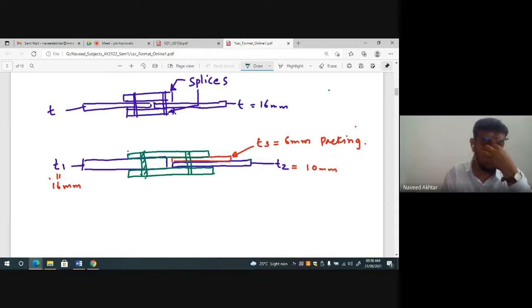The purpose of a splice is to join without compromising the strength of your member. That's why this is called a splice.